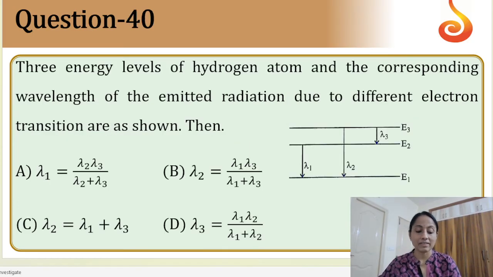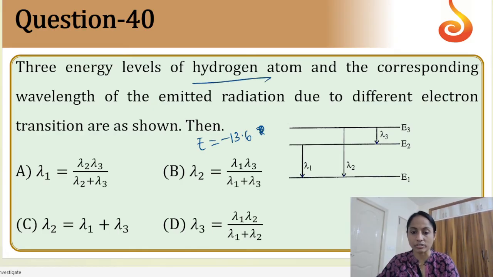Next, three energy levels are given. See, if you want to remember directly, you can do one thing. You know that E is equal to minus 13.6 Z square by N square, right? So Z is anyway 1, because this is hydrogen. So Z I am taking as 1, by N square. Here N is equal to 1, N is equal to 2, N is equal to 3.